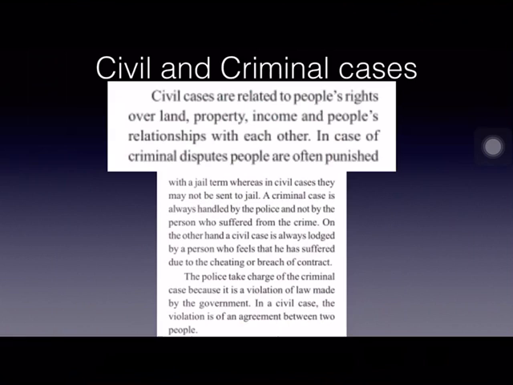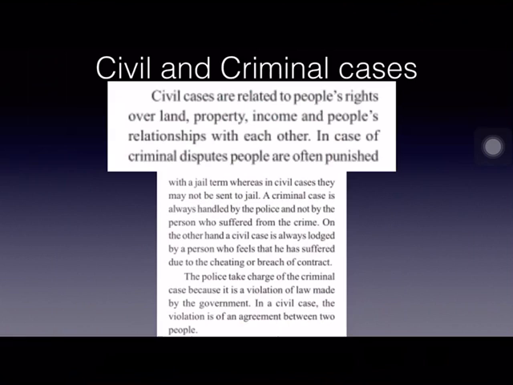A criminal case is always handled by the police and not by the person who suffered from the crime. On the other hand, a civil case is always lodged by a person who feels that he has suffered due to cheating or breach of contract or due to violation of laws.